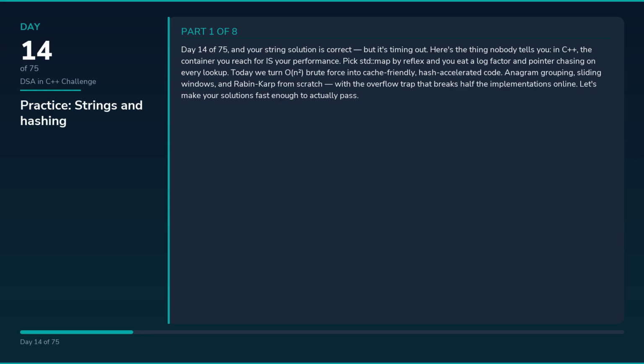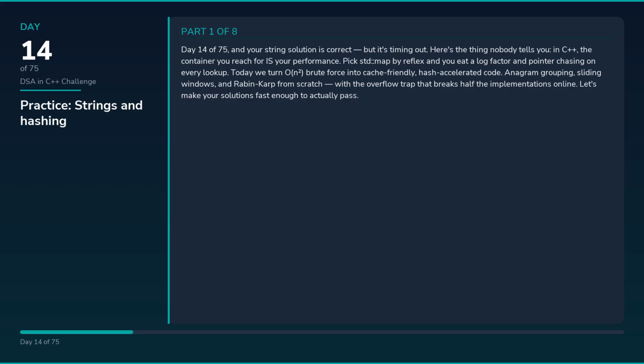Day 14 of 75, and your string solution is correct, but it's timing out. Here's the thing nobody tells you. In C++, the container you reach for is your performance. Pick std::map by reflex, and you eat a log factor and pointer chasing on every lookup.